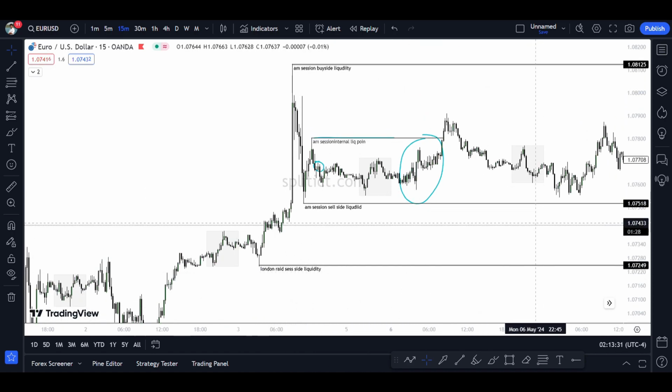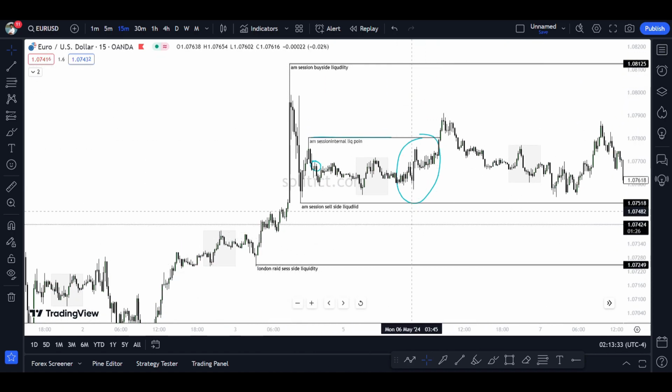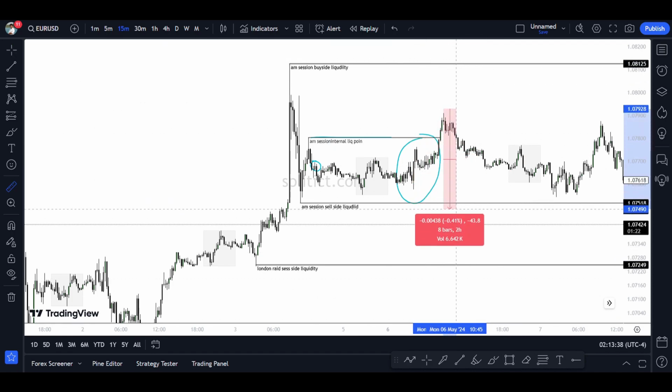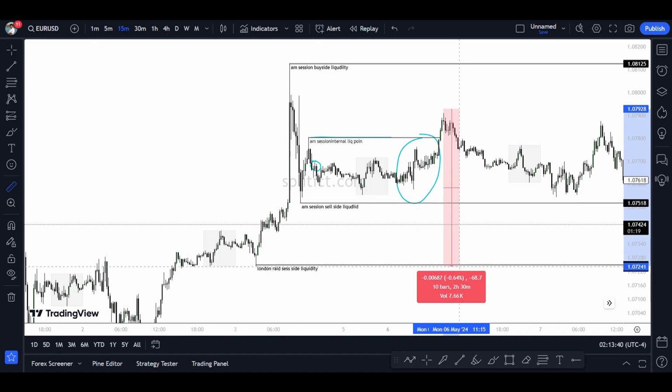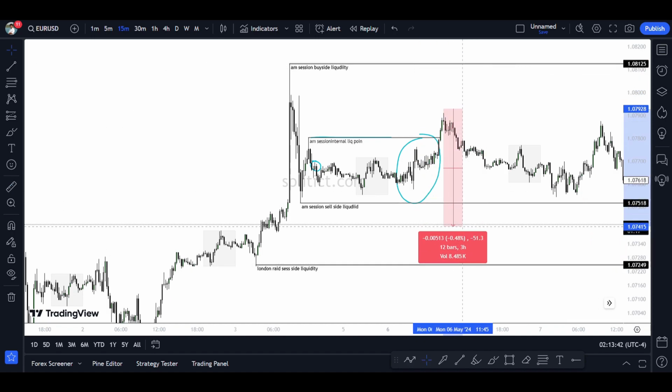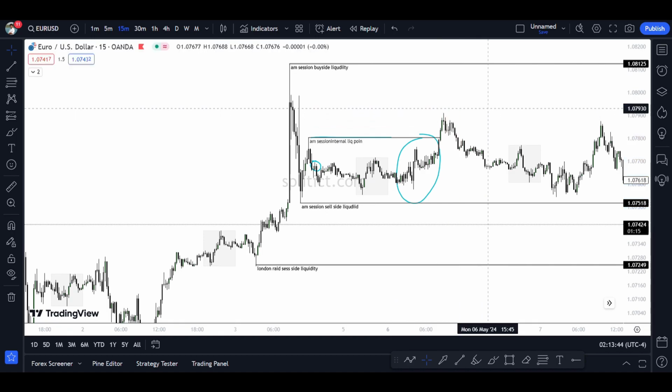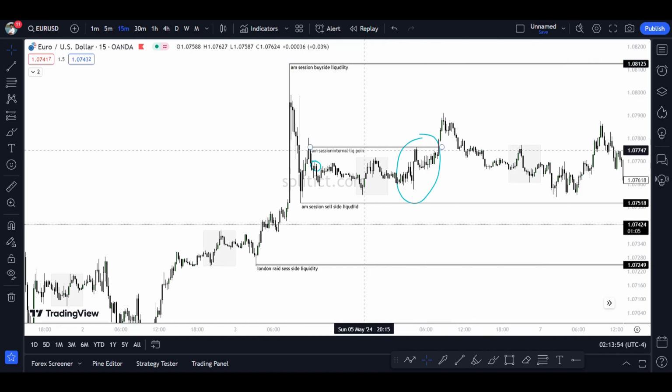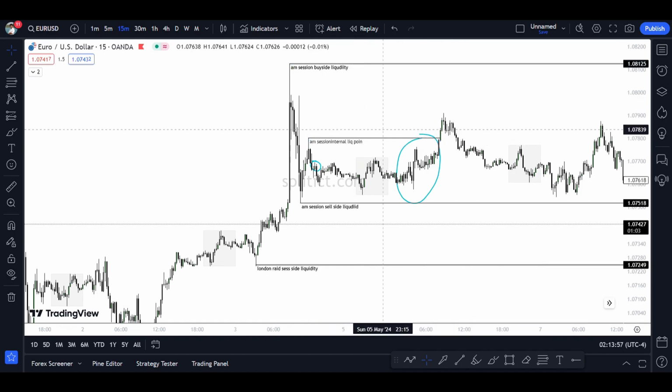I wouldn't aim for this or this, because it's too far away and the range is not that great. Obviously the price won't move 600-700 points just because it's a Monday. Even with news, it's really rare to see that high a movement. So I would consider nearby liquidity pools to act upon, so that I take my entries.